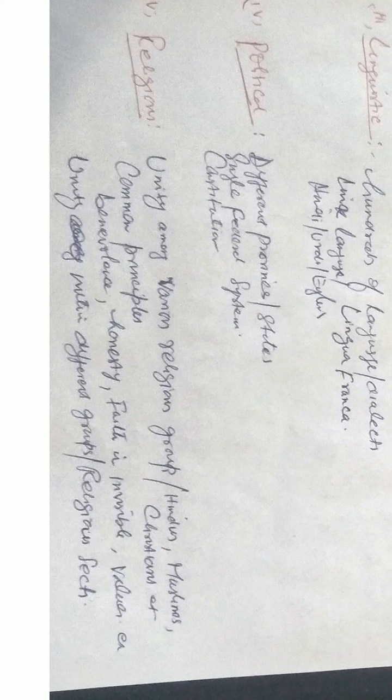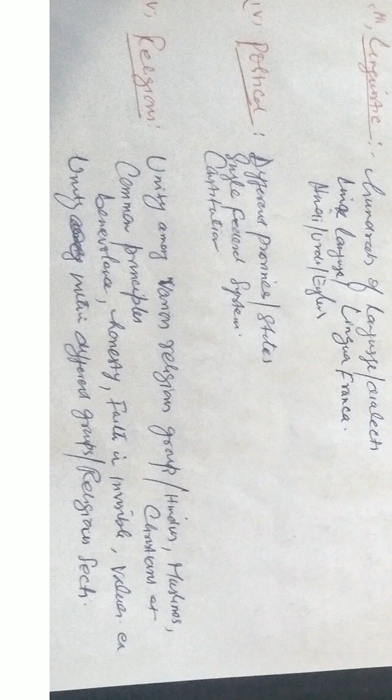Next factor is political. This is one of the important, significant factors that unites us. It means that before independence, Britishers were ruling here. At that time, we had almost more than 500 princely states that existed in India. The Britishers tried to bring them under one umbrella, under one roof.